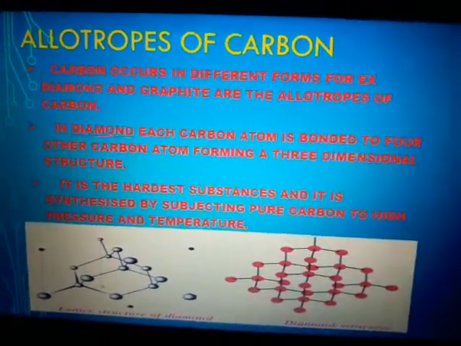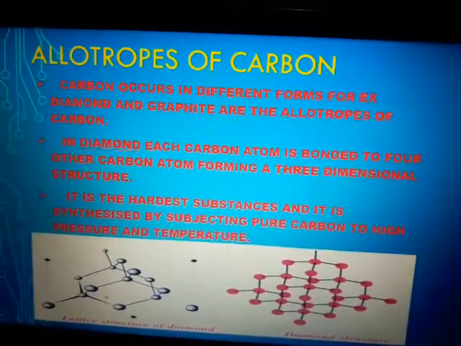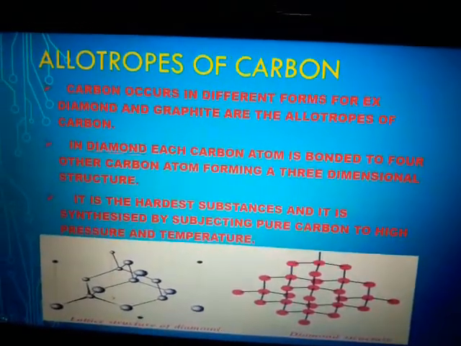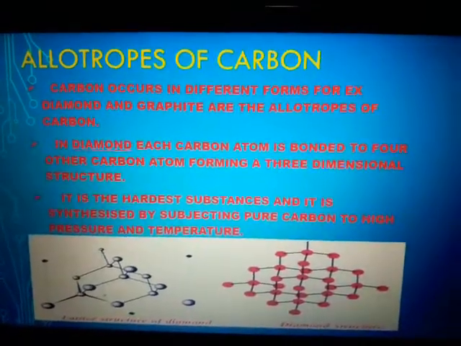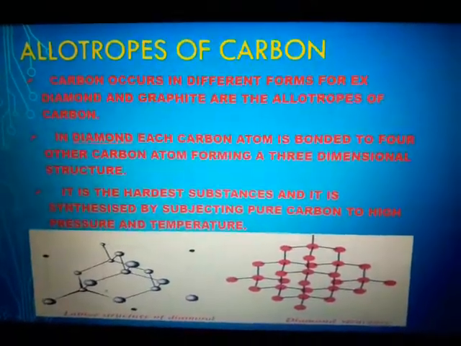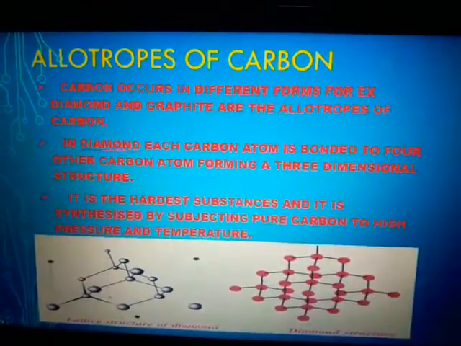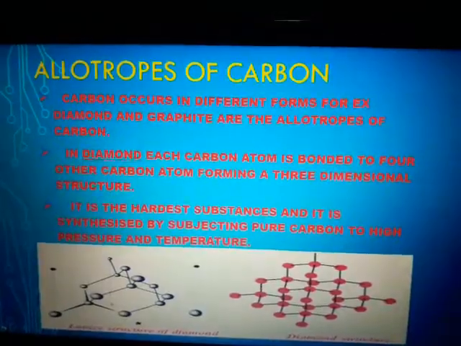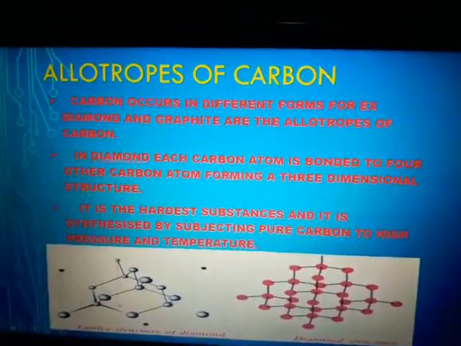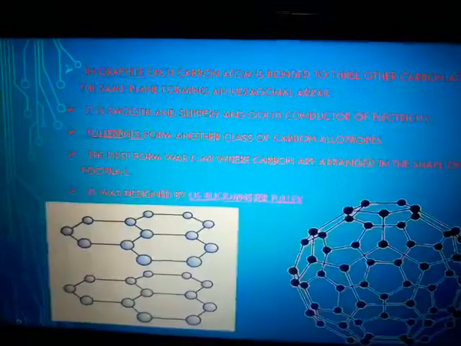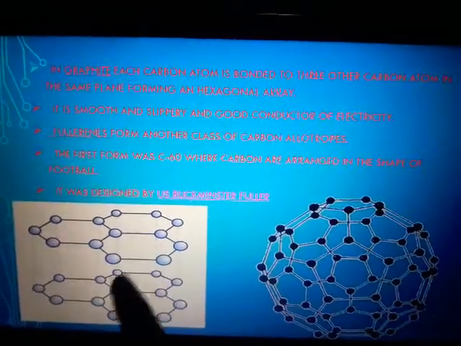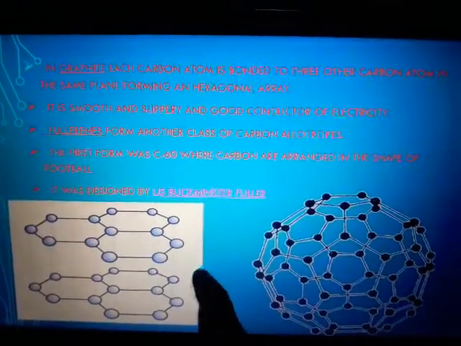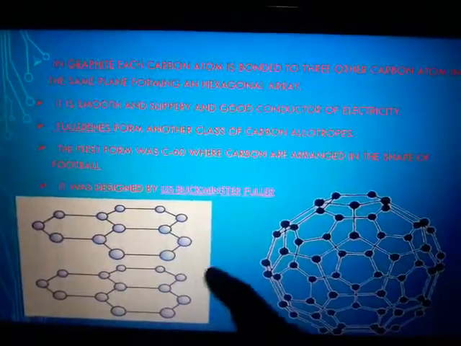Among the allotropes of carbon, diamond is the hardest substance. When pure carbon is subjected to high pressure and temperature, diamond can be synthesized. The synthesized diamond was found to be the same as natural diamond. The next allotrope is graphite. This is the structure of graphite. In graphite, each carbon atom is bonded to 3 other carbon atoms in the same plane forming a hexagonal array.